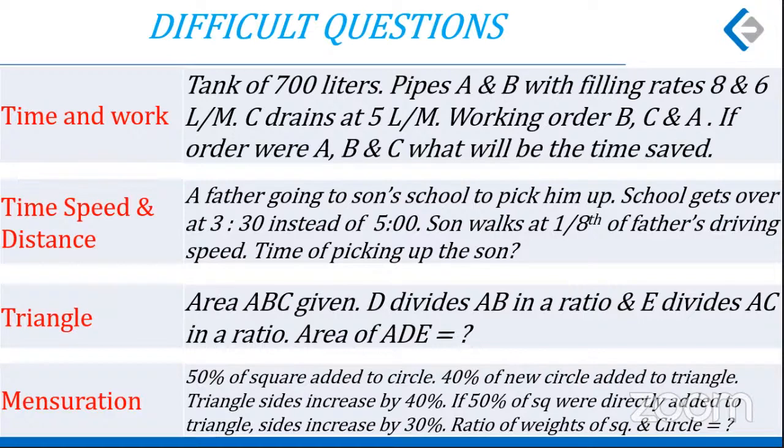Now, instead of doing all this, if 50% of the square were directly added to the triangle, then the sides would increase only by 30%. So again, if this link is found between the area and these length ratios, a relation would be found between the square and the triangle. And again, implemented with the circle, it would give the ratio of the areas. But the confusing part was that the ratio of weights was asked. Simple, the ratio of weights would be the same as the ratio of the areas because thickness was constant.